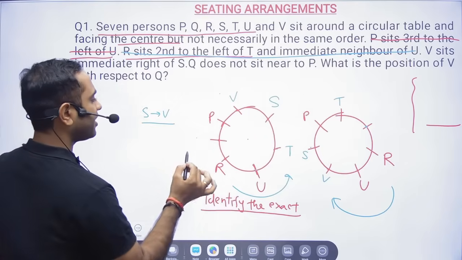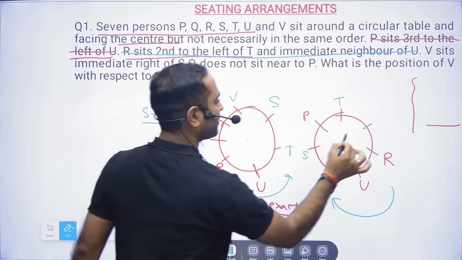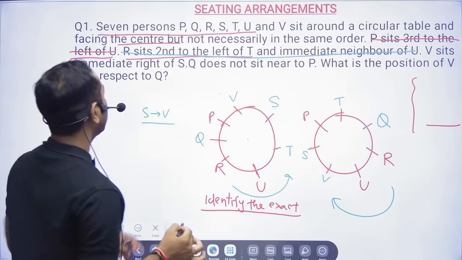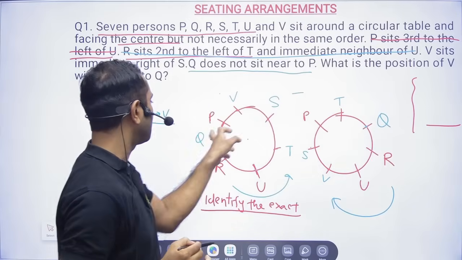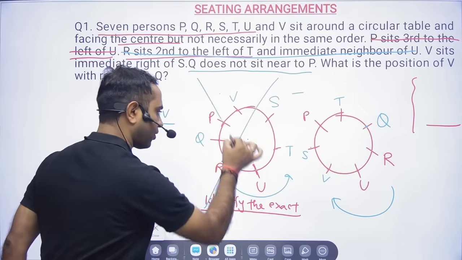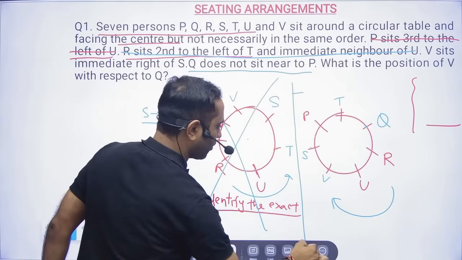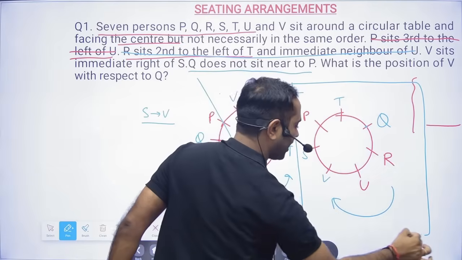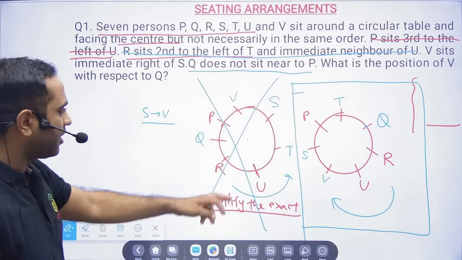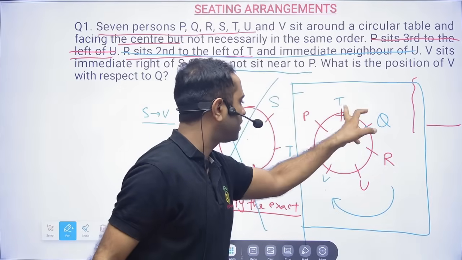Now what is remaining? Sir, Q is remaining. Q I will place it here. They are clearly telling Q does not sit near to P. So this particular diagram is wrong. And that is my correct diagram here. So B, U, R, Q, T, P, S.